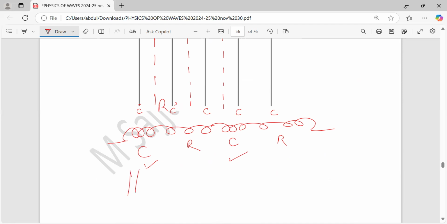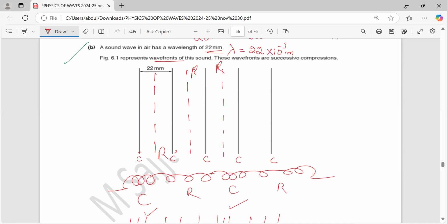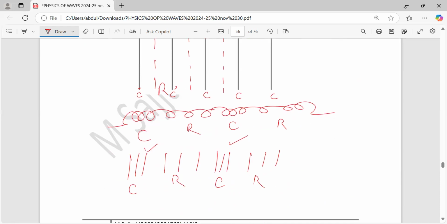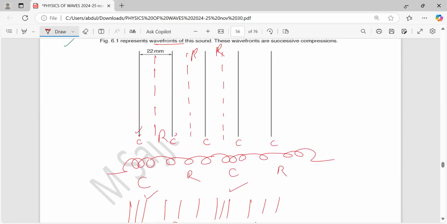It can also be done like this: compression, rarefaction, again compression, again rarefaction. So if these continuous lines are compressions, rarefaction is between two compressions. One compression here, one here, so rarefaction will be in between.